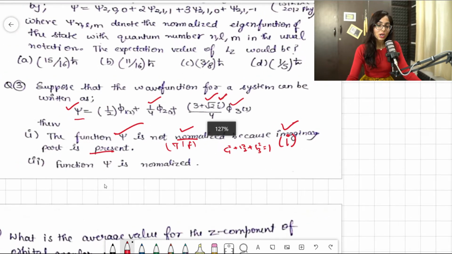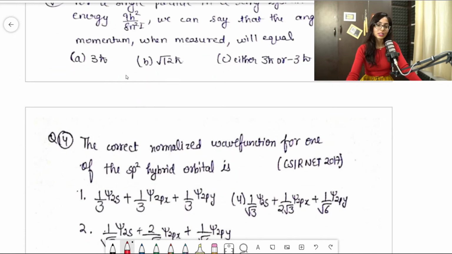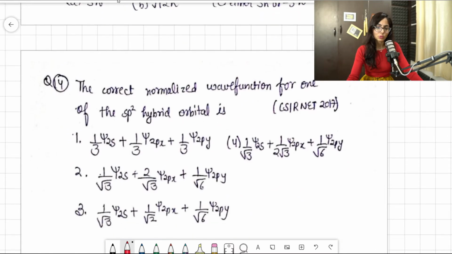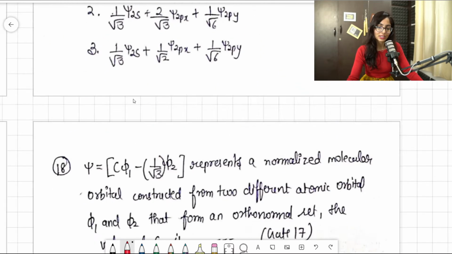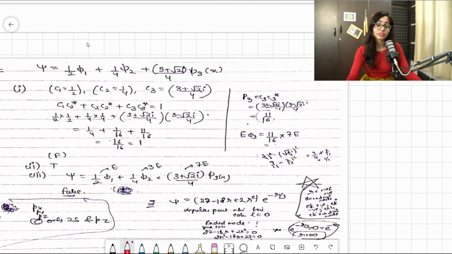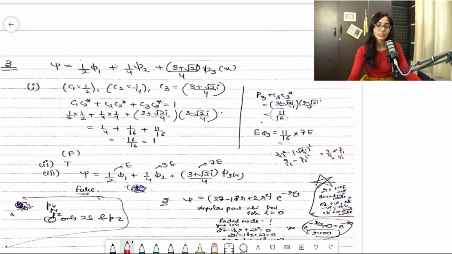So without delaying, let's see its solution, what this solution is saying. Also let's read one more part. The second statement is the same only, they just reworded the statement. So let's see first that the examiner is saying whether the first statement is true or not: if psi is having i terms, that means the examiner is saying that it is not normalized.